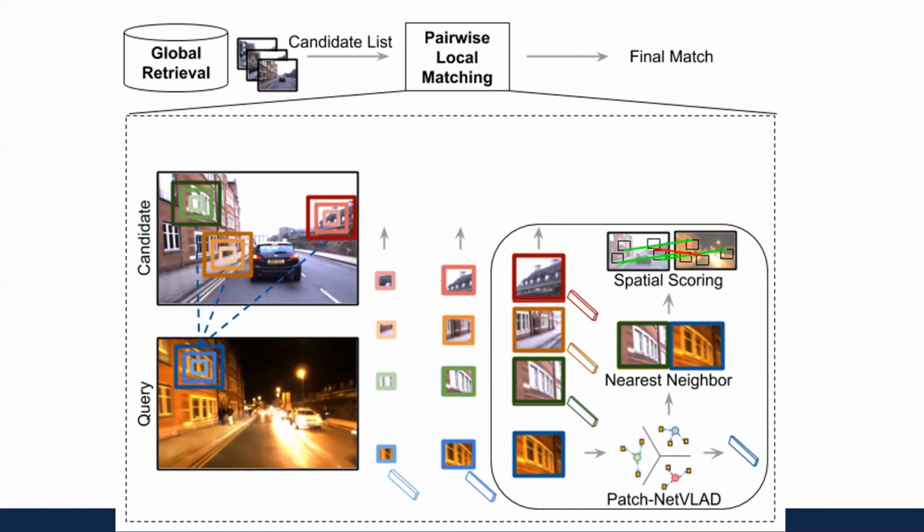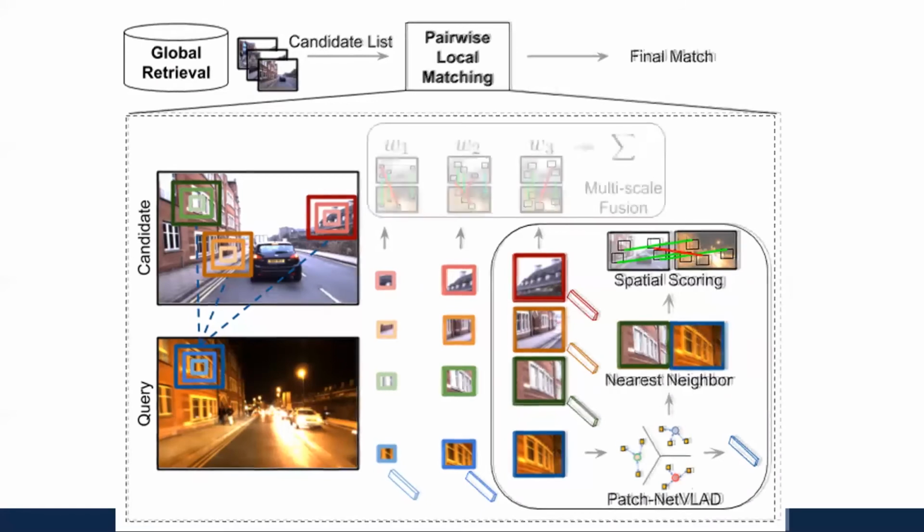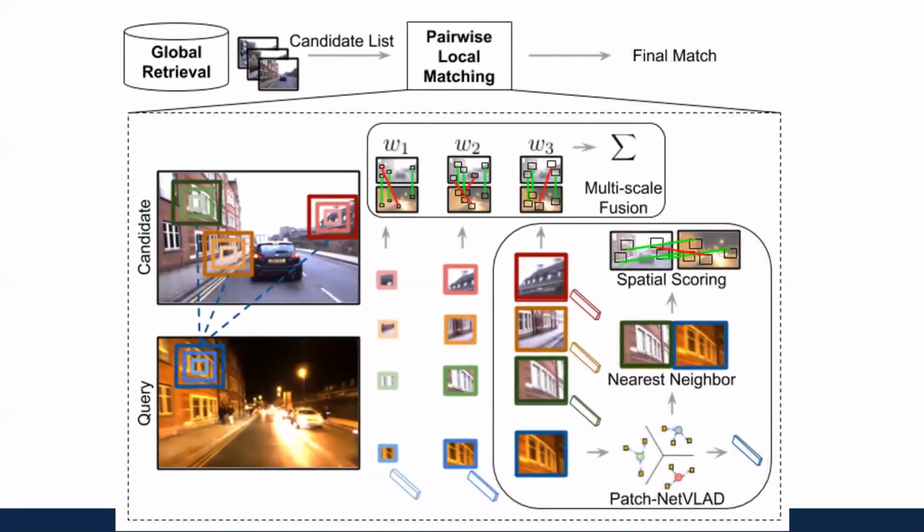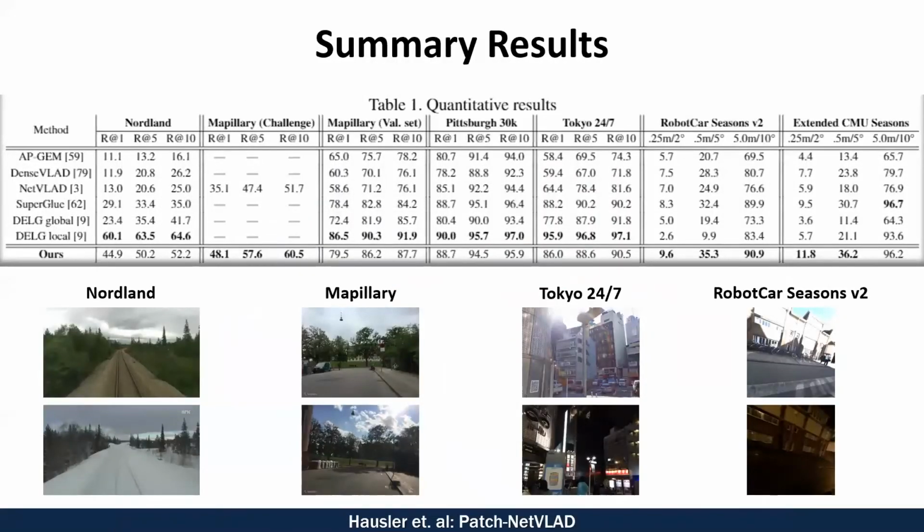We include both RANSAC and our own fast spatial verification algorithm that's almost as good as RANSAC, but an order of magnitude faster. We then repeat this for the 3 different patch sizes, and then each of the patch sizes is fused with a pre-learned weighting value to produce a final multi-scale fusion image retrieval score, in order to re-rank the initial candidate list to be more accurate. So I'll move on to our summary results now.